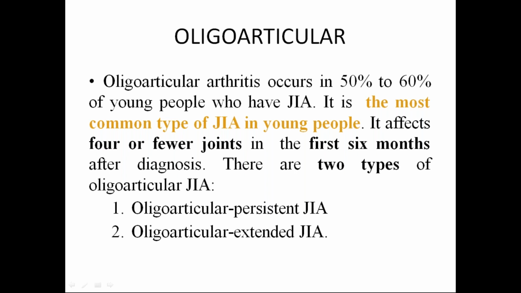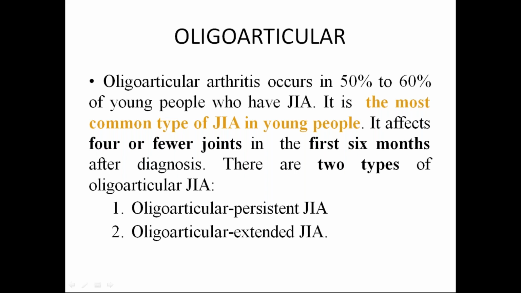What do you mean by persistent? Involvement of 1 to 4 joints, it will stay at 4 only, it will not extend. In extended disease, in the initial first 6 months it is limited to 4 joints, but during the course of disease it involves more than 4 joints. That is the difference between oligoarticular persistent and oligoarticular extended.